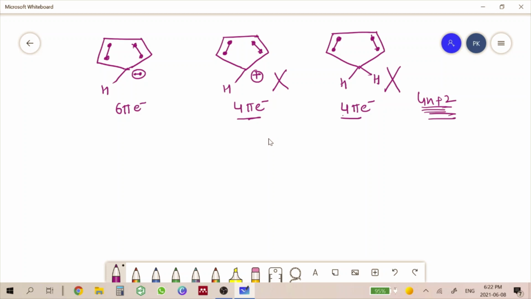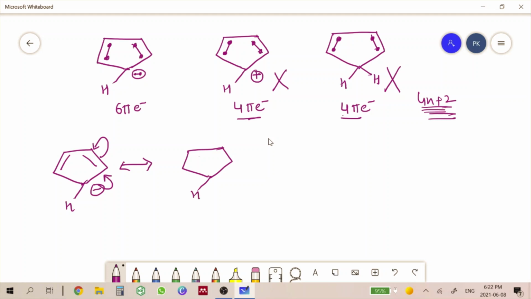Now, let us see for this compound whether all the electrons are distributed on all the carbon atoms or not. We can see the resonating structures over here. It can go like this. Now the double bond is here, the negative charge is here, the double bond is here.